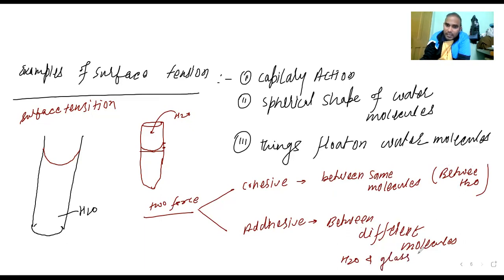What is found experimentally is that the water molecules are pulling backward. Whatever surface molecules are there, they are pulling. This is the inward molecule. They are pulling backward. Here they are pulling this one to the inner side. So the shape is getting like this, and there is a force there.